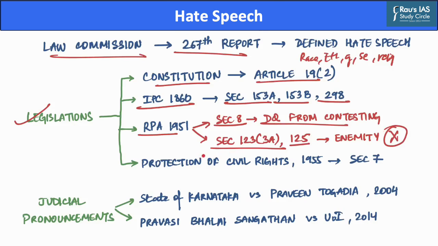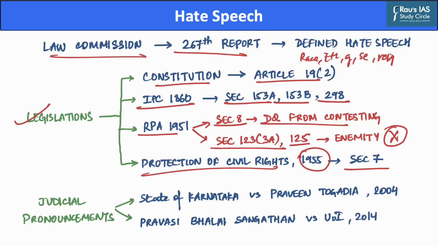The fourth important legislation in this regard is the Protection of Civil Rights Act of 1955, where Section 7 of this Act penalizes the incitement and encouragement of untouchability through words, which may be either spoken or written, or through signs or by visible representation.